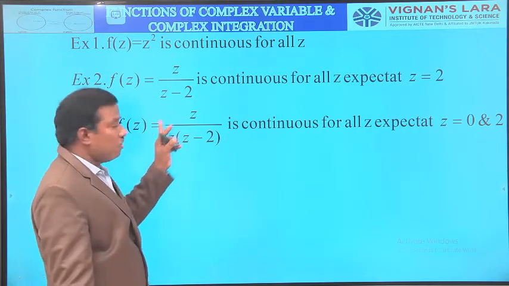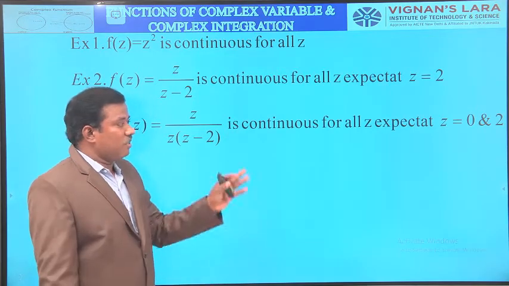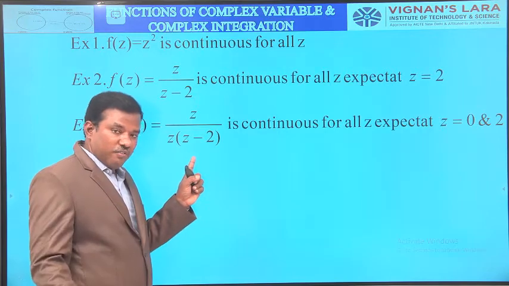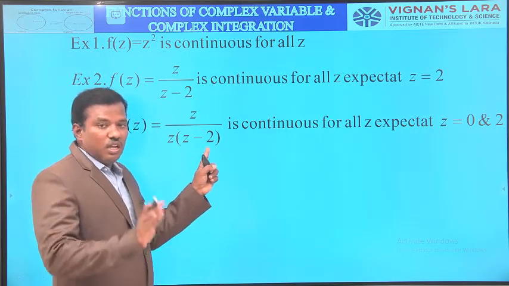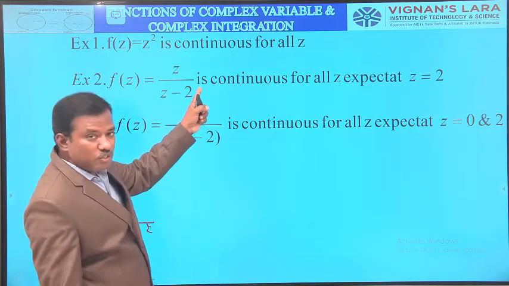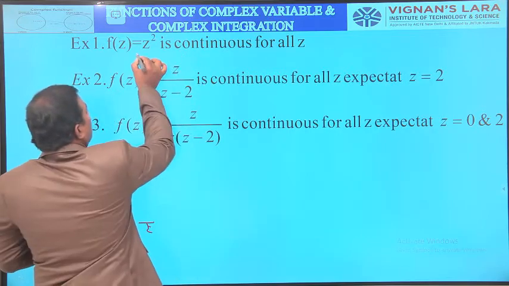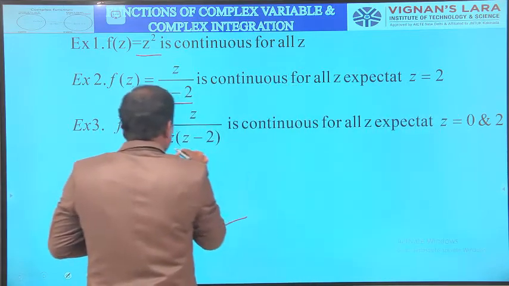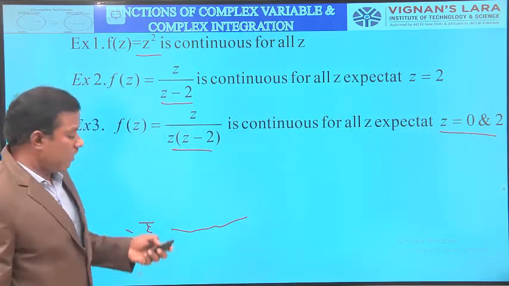And f of z equal to z by z into z minus 2 is continuous for all z except z equal to 0 and 2, since at z equal to 0 it is undefined, and at z equal to 2 it is also undefined. So this function is continuous everywhere except z equal to 0 and 2. First one is continuous for all z. The second is continuous except z equal to 2. And the third is except z equal to 0 and 2. These are the examples of continuity.